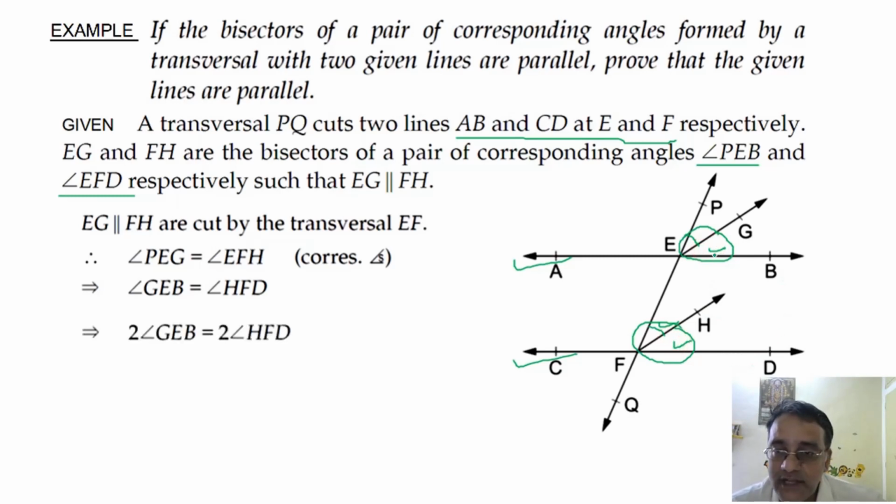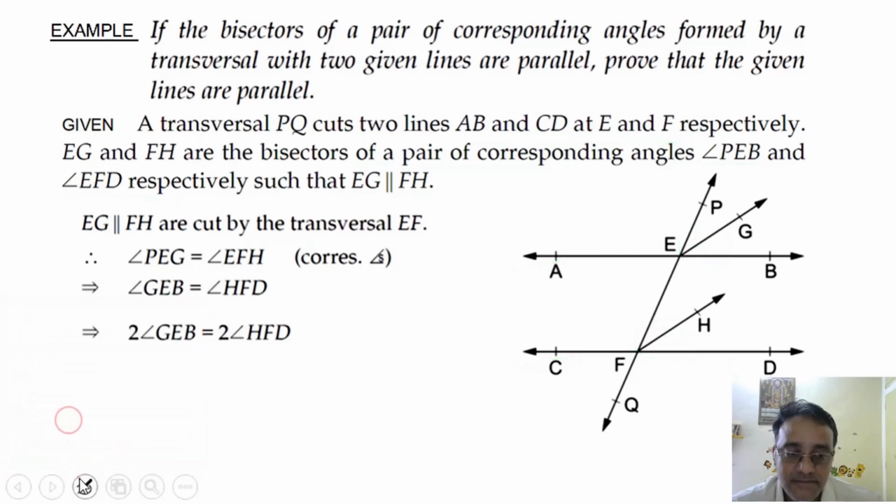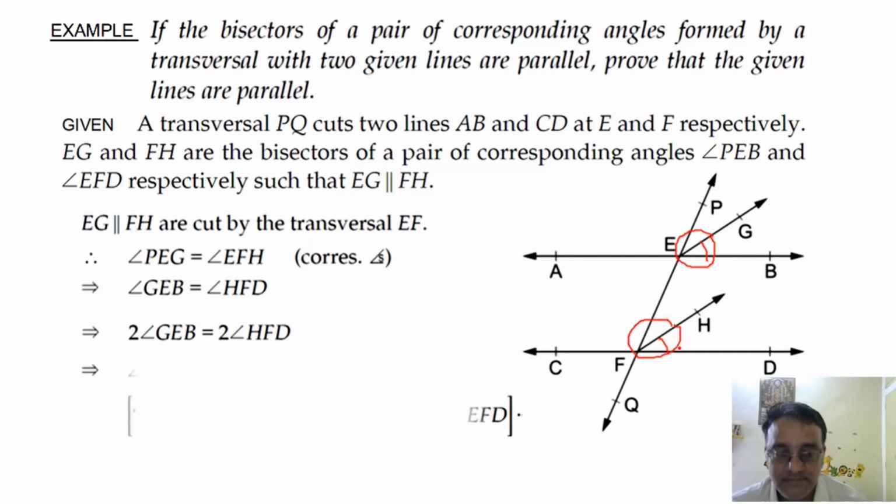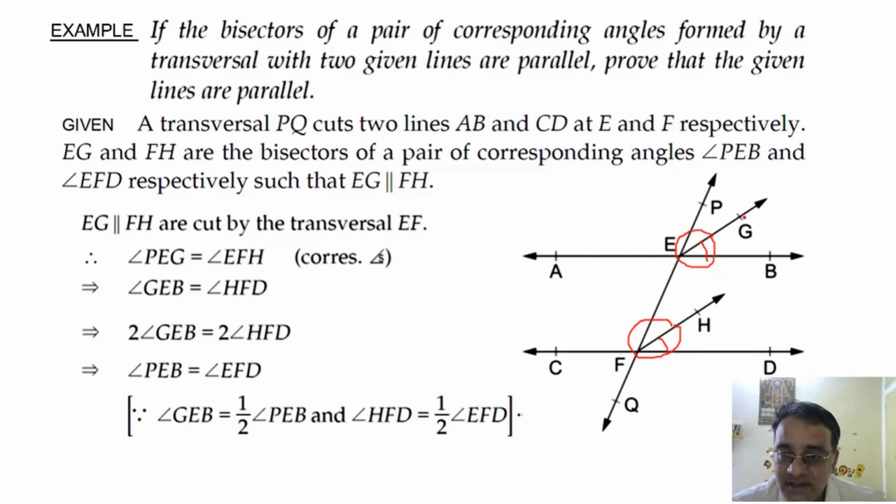That means 2 times angle GEB is equal to 2 times angle HFD. ध्यान से देखो, 2 times this angle is equal to 2 times this angle. 2 times means full angle. Already I told you. Because this angle is half of the full angle, this angle is also half of the full angle.